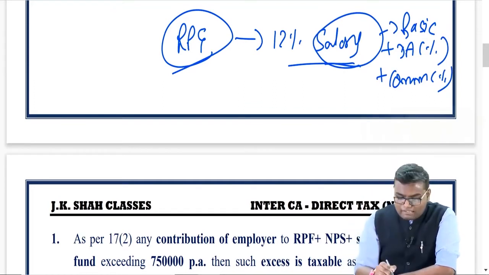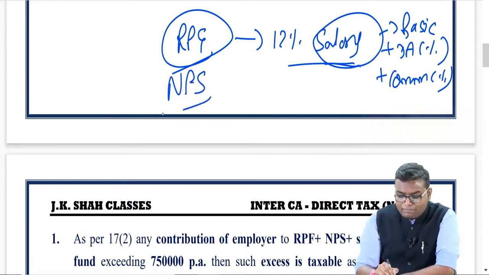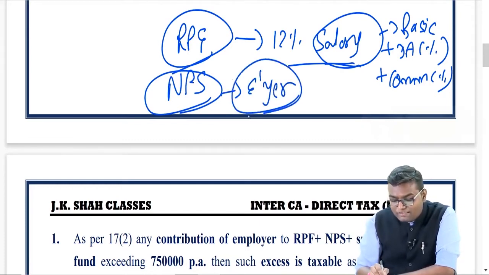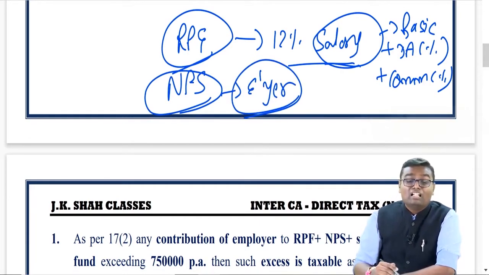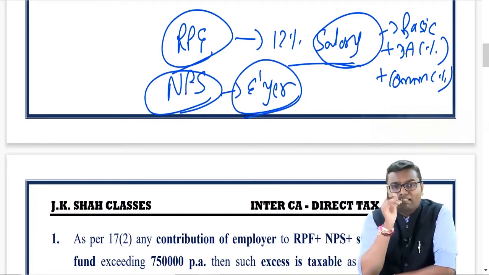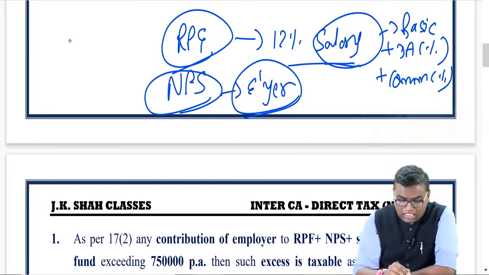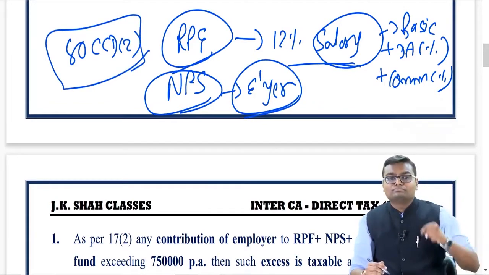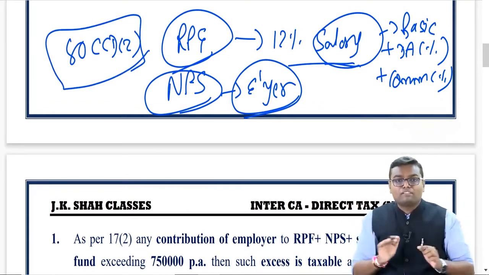One more fund is there, known as NPS, National Pension Scheme. You must be aware that even the employer contributes in this National Pension Scheme also. Whatever the employer contributes in NPS, as per section 80CCD(2), first it has to be added in your income from salaries as a perquisite.